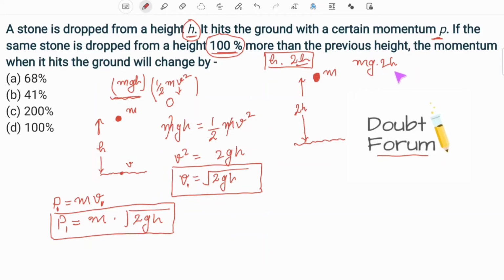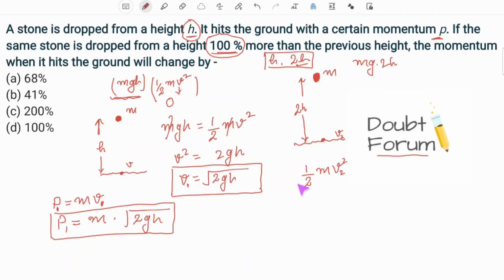This potential energy will be converted into kinetic energy, and just before hitting the ground, suppose the velocity with which this stone hits the ground is v2. So all the potential energy of this stone will be converted into kinetic energy. So just before hitting the ground, the kinetic energy which the stone has gained will be half m v2 square.